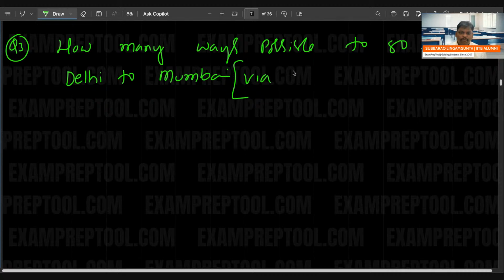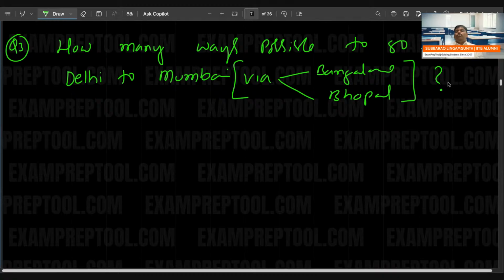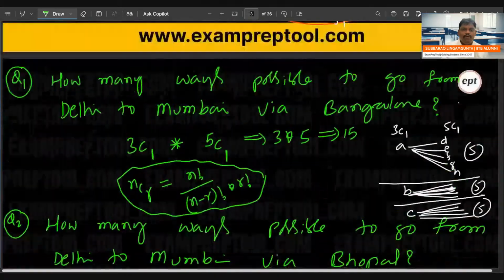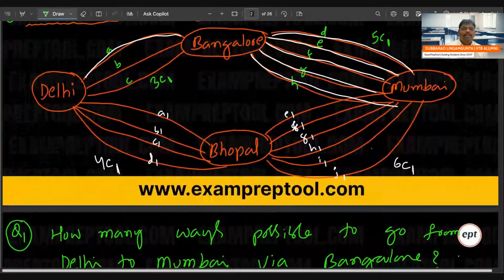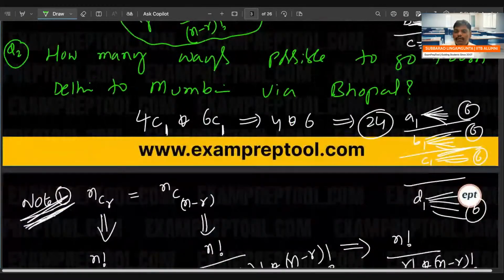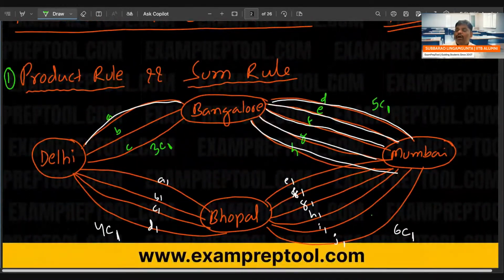Via Bangalore also you have to consider, via Bhopal also you have to consider. When you don't mention, you have to take care of all the things. Check this diagram, this is our actual problem: how many ways are there to go from Delhi to Mumbai? Because you didn't mention, calculate only Bangalore, only Bhopal, and both have to be calculated.